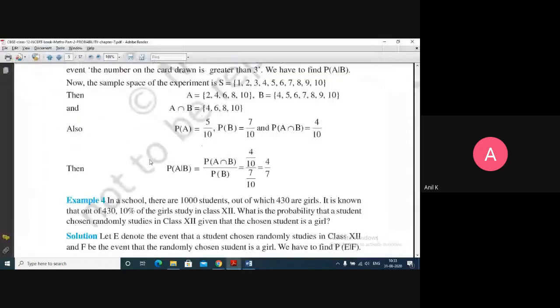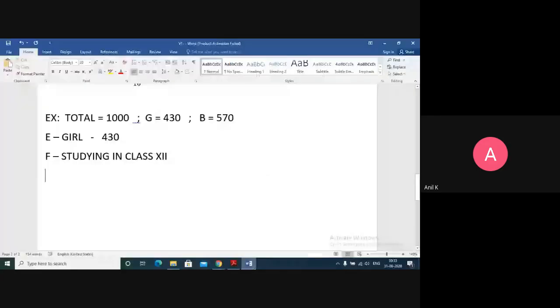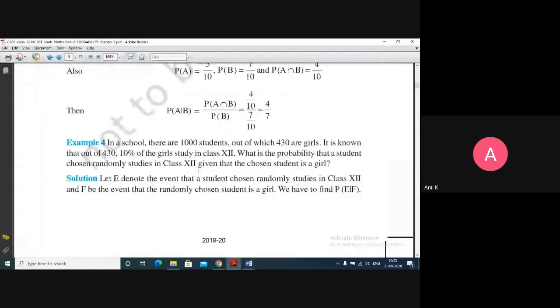We don't know the total number. Let me say studying in class 12. If I consider E, what did I write here? Let E denote the event that a student chosen randomly studies in class 12 and F be the event that the randomly chosen student is a girl. Okay.